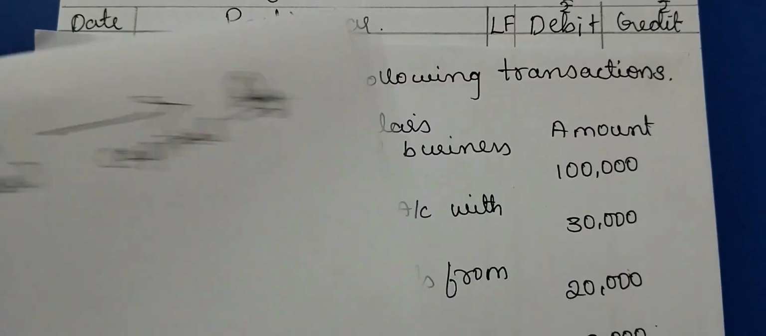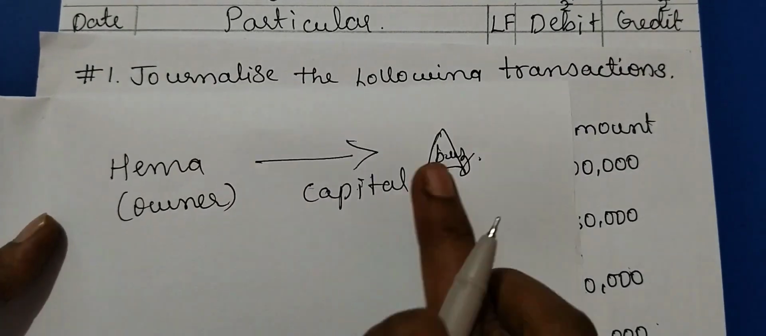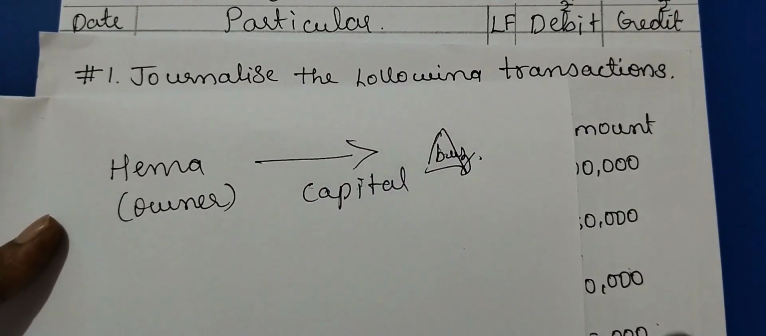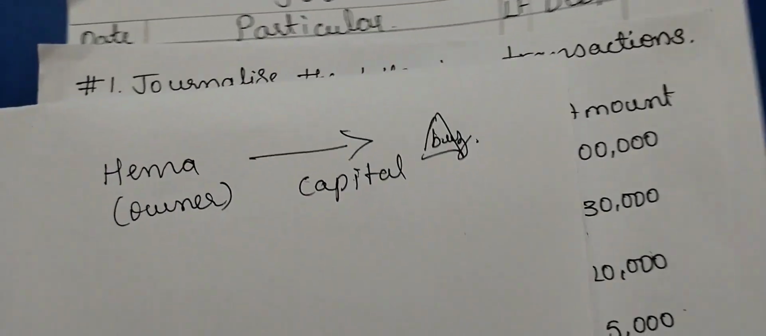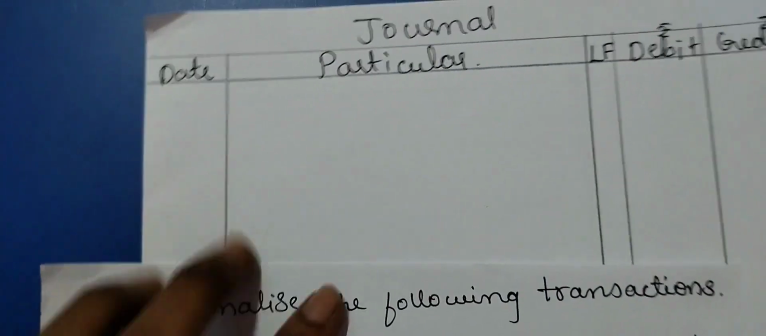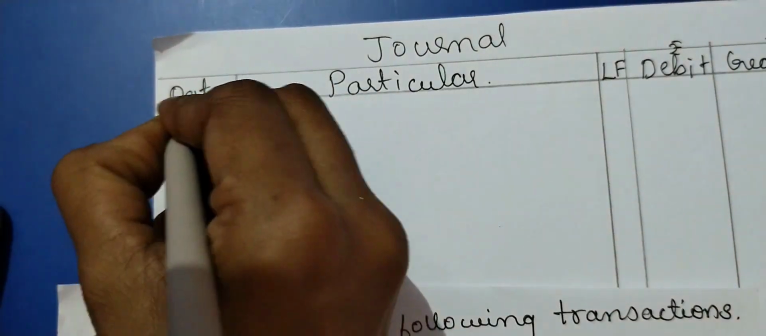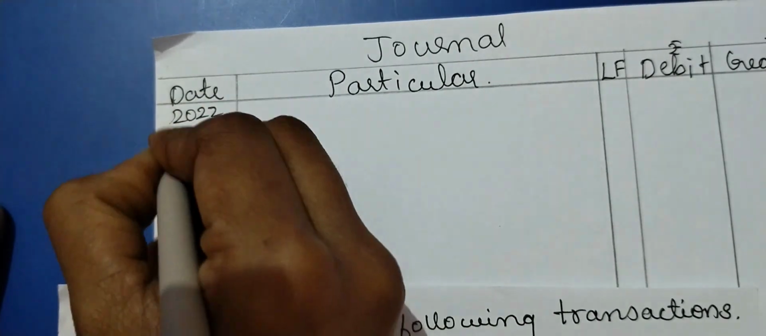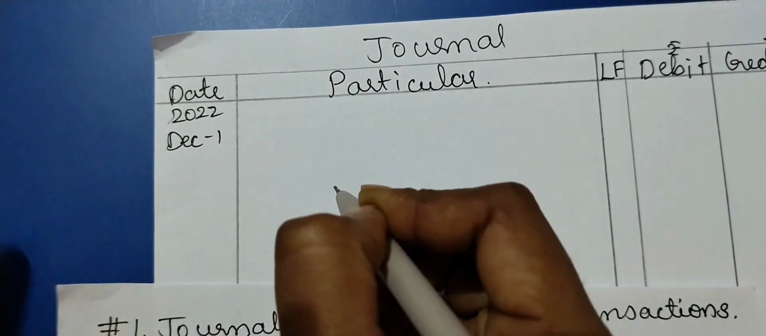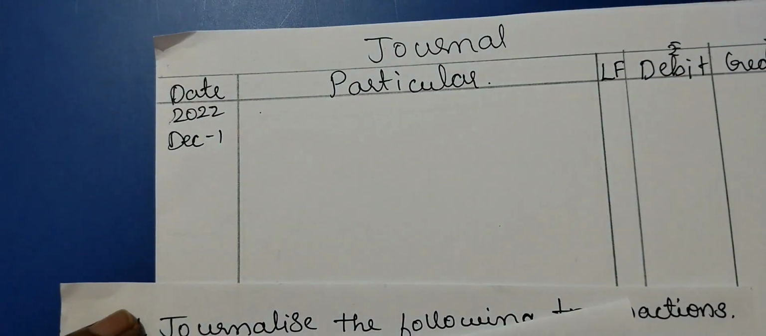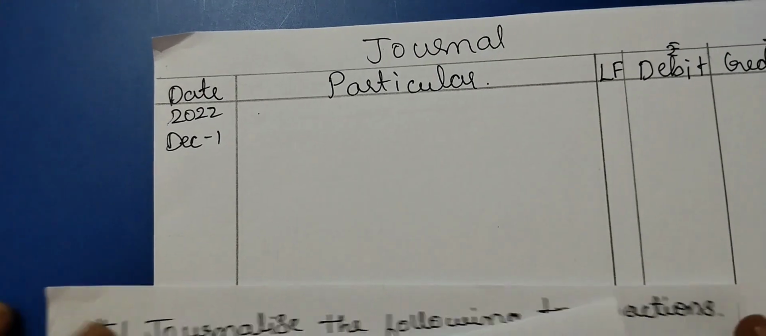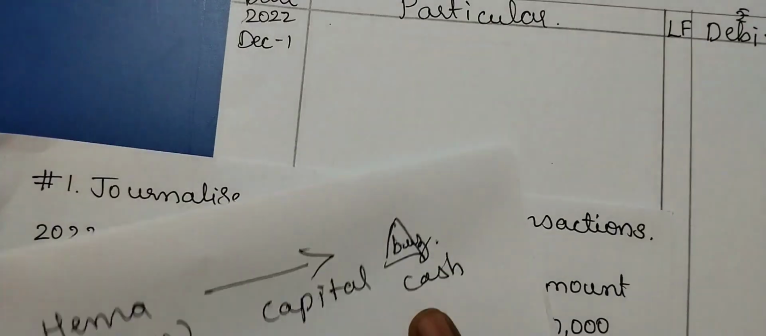Right. Now, how are you recording? While you are recording, you should be an accountant of the company. Then only you will understand the transaction, whether it is an income for the company or an expense for the company. December 1st, 2022. Cash is coming into the business. Cash is an asset.